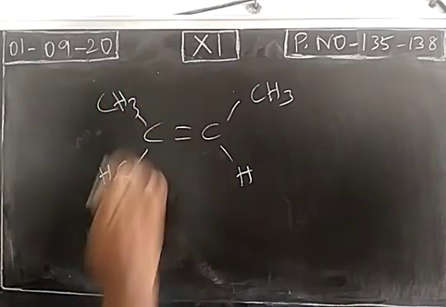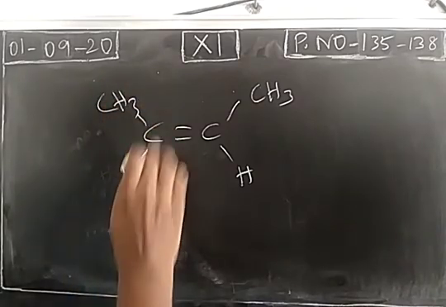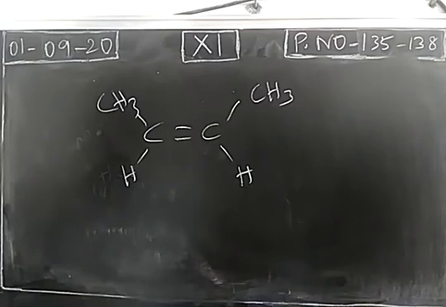If you take cis isomer, the bulky groups are on same side, so there will be repulsion between the bulky groups. We call it as steric interaction or steric hindrance, right? So if they are closing, there will be a repulsion. So steric interaction or steric hindrance will be more for cis isomer. So comparing cis isomer, trans isomer has more stability. Energy will be less, stability will be more for trans isomer.